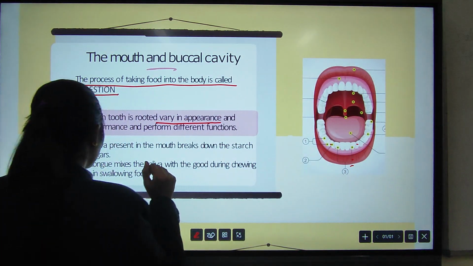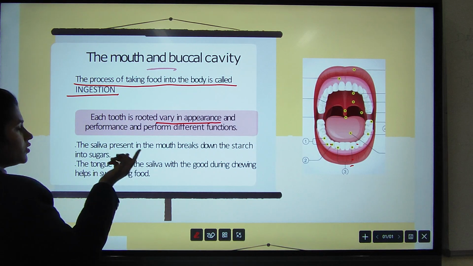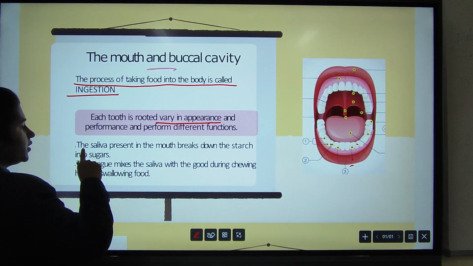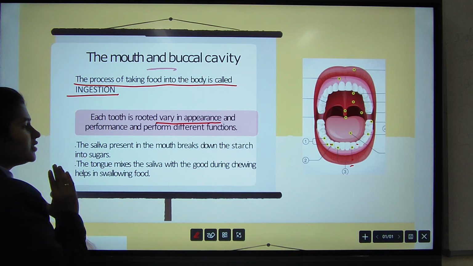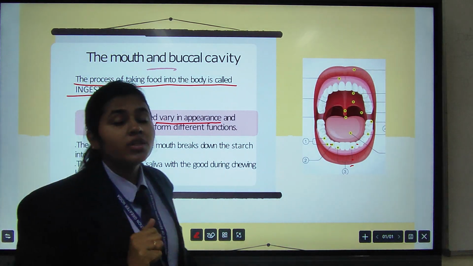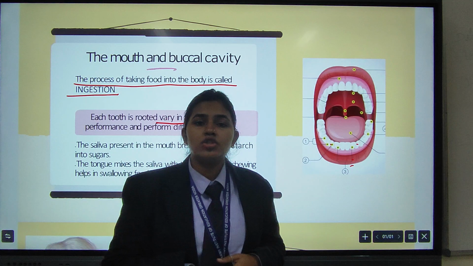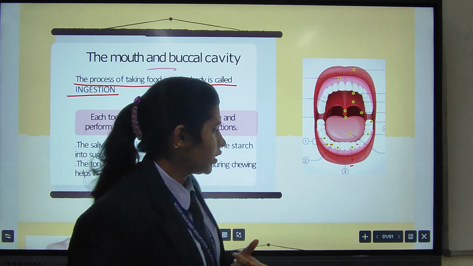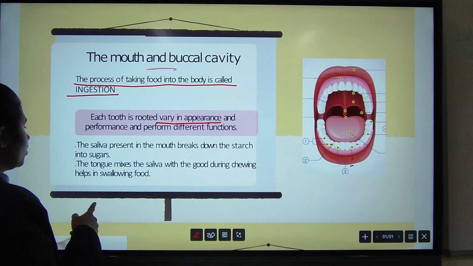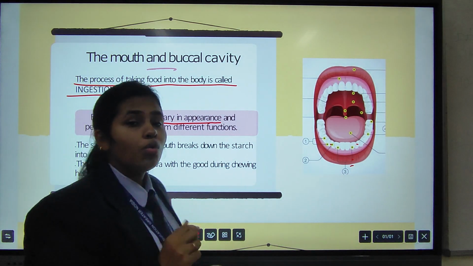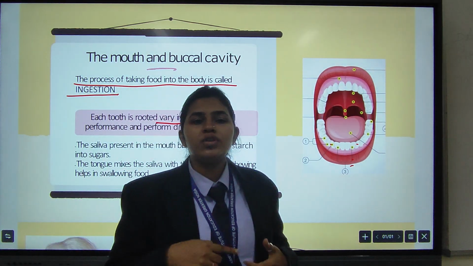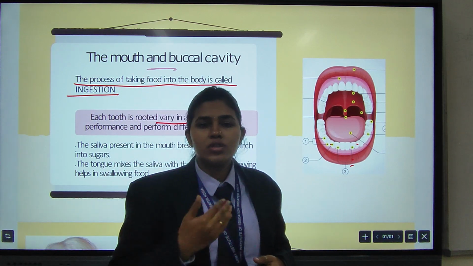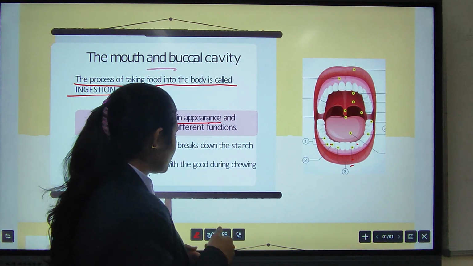Okay, so the saliva present in the mouth breaks down the starch into sugar. The role of the saliva is to break the starch into sugars. Then the role of the tongue comes. The role of the tongue is to mix the saliva with the food, so it can be easily swallowed into the body.